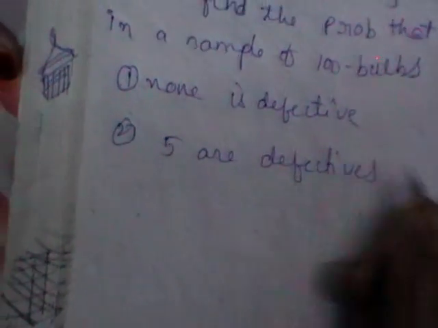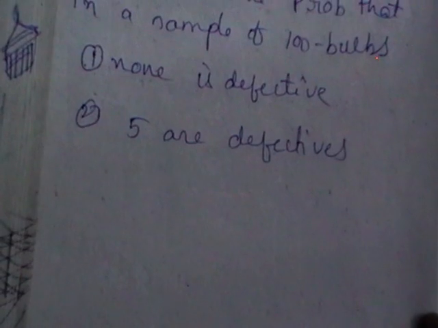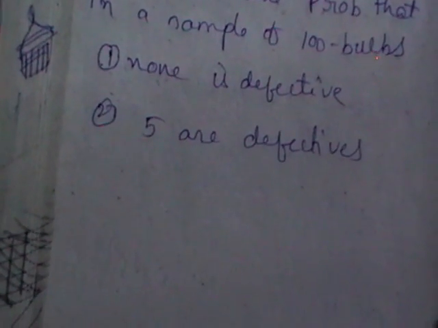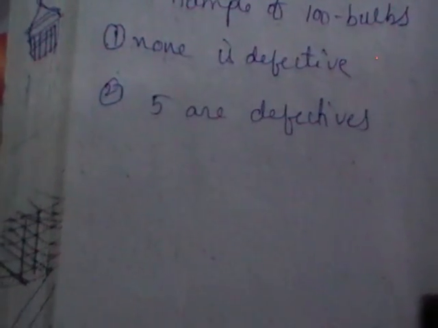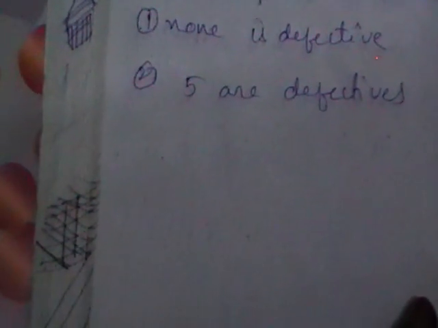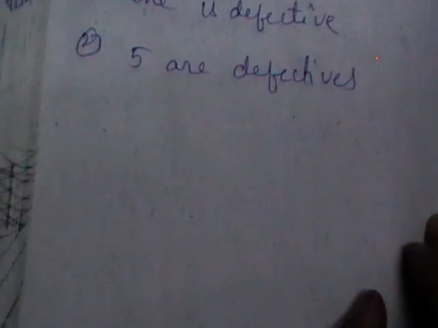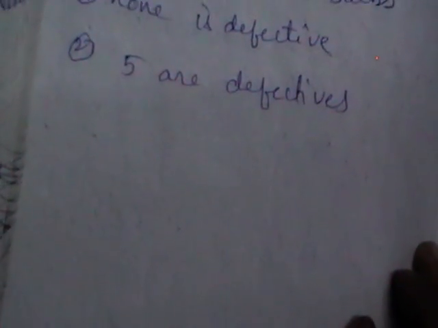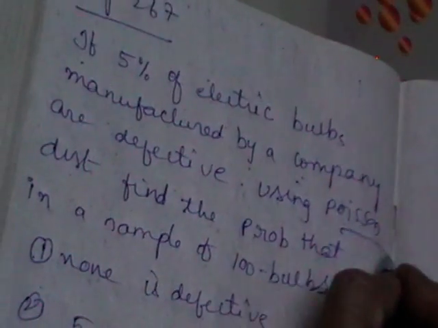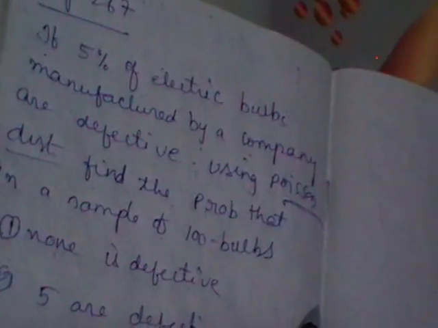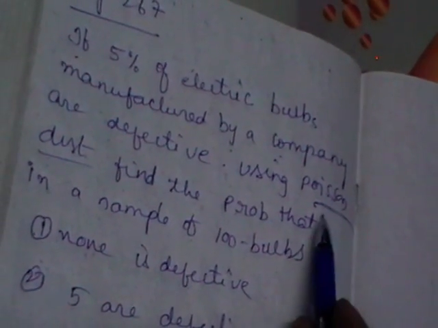What I said is that in Poisson also you'll have 2 types of problems, where a direct question like fitted by Poisson distribution. So that is the second category. Here, if you read the question: if 5% of electric bulbs manufactured by a company are defective, using Poisson distribution, you need not be confused. Here the question is given on Poisson only.